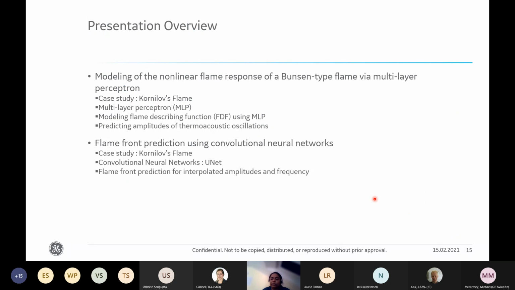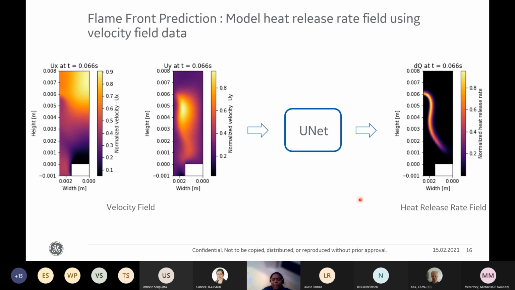So next, I would like to talk about my work on flame front prediction using convolutional neural networks for the same Bunsen flame. Given the experimental or CFD simulation data of instantaneous velocity and heat release rate, is it possible to train a neural network model to inform the flame dynamics at interpolated amplitudes and frequencies? The ability of a neural network model to predict the heat release rate field given the velocity field is assessed here.